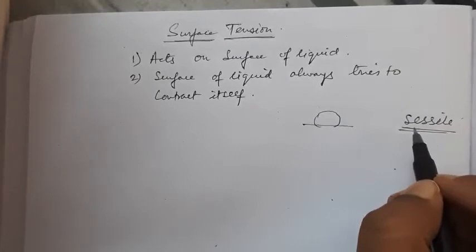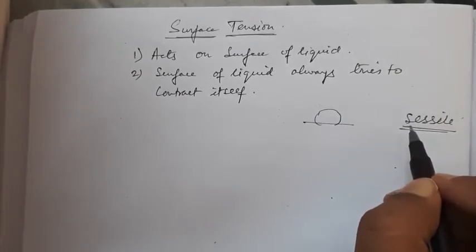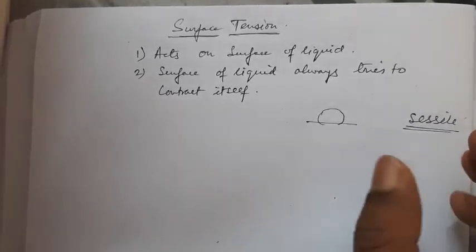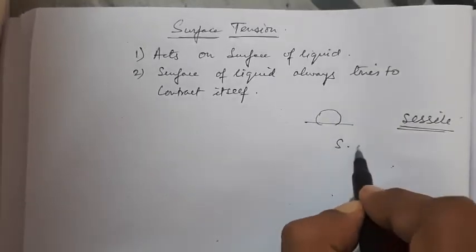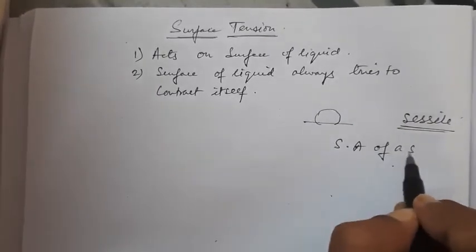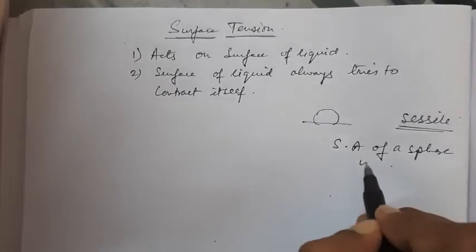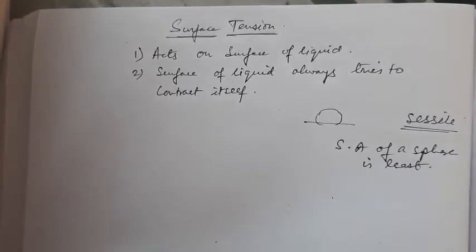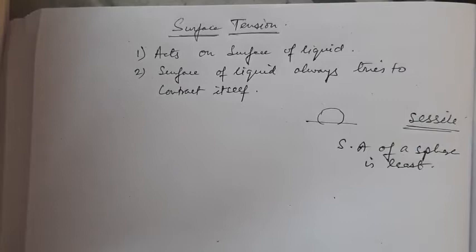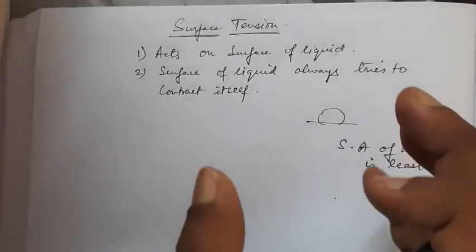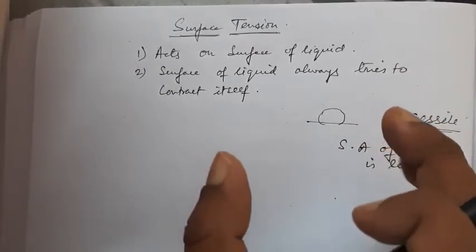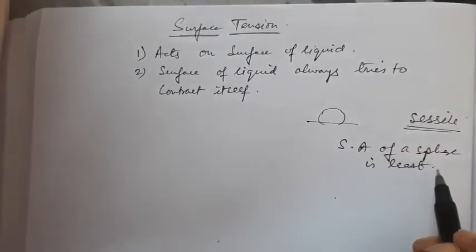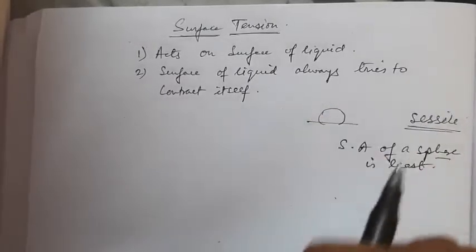Now, why a spherical shape? Because the surface area of a sphere is less than that of any other shape of equal volume. The surface area of a sphere is the least. Hence, it takes the shape of a sphere. As the liquid tries to contract itself, it will try to maintain a shape which has the least area. The least area is that of a sphere, so it takes the shape of a sphere.